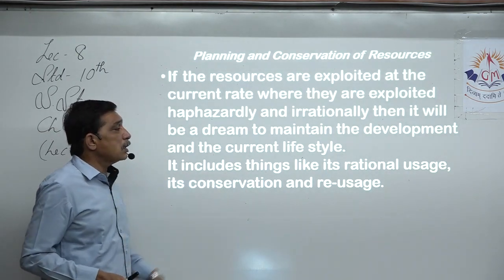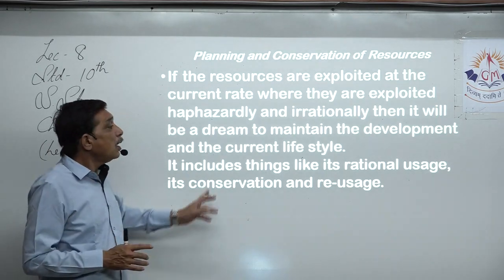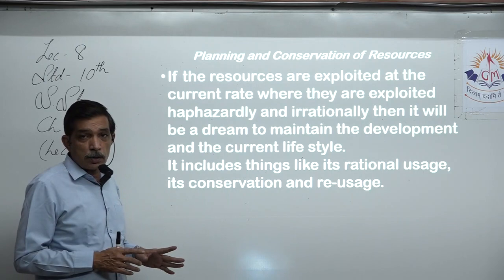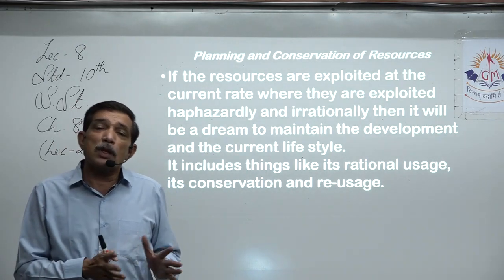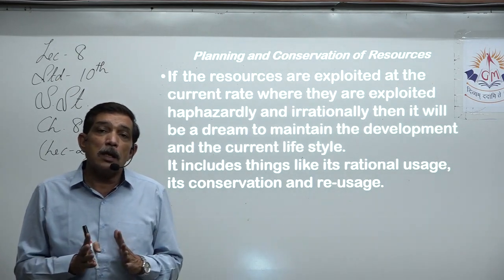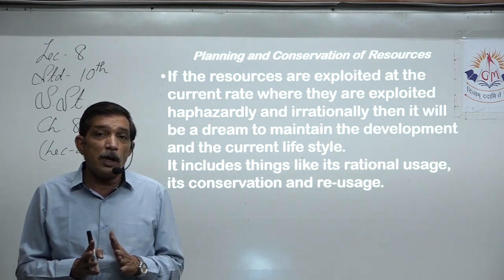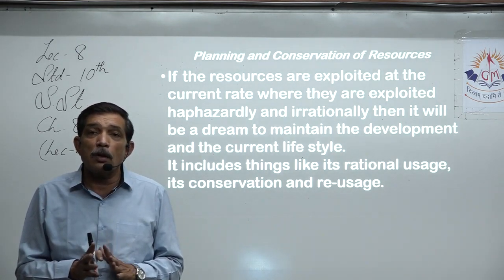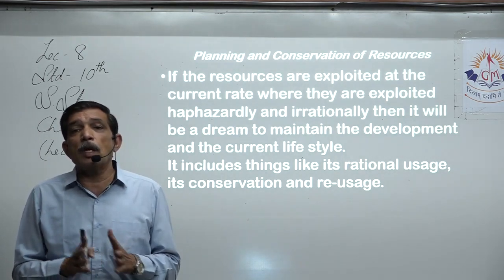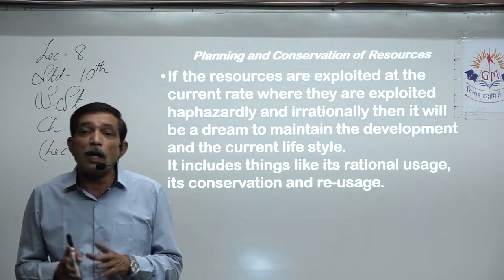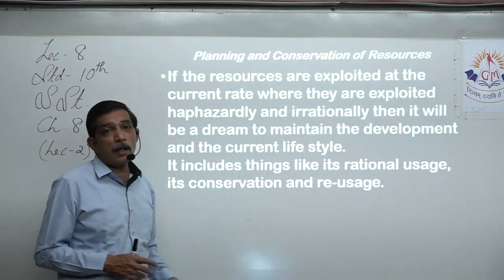Now we should have some planning. So what does that planning require? First is rational use. We should think twice before using the resources, that whatever we are doing, is it correct? Is it the correct use? Are we really going to make use of whatever we are making? The speed with which we are making, is it going to be used by people, or are they going to throw it away?